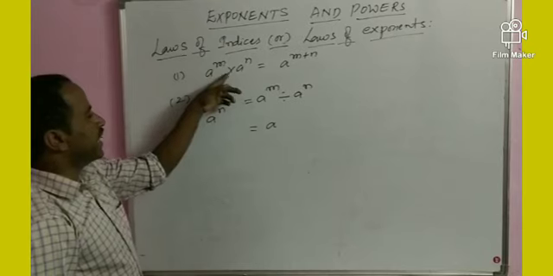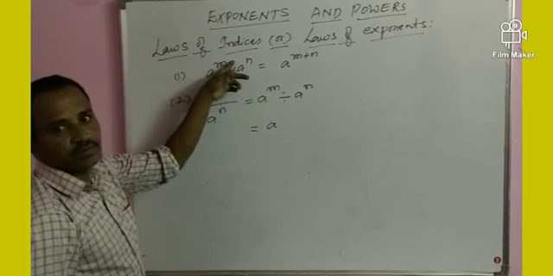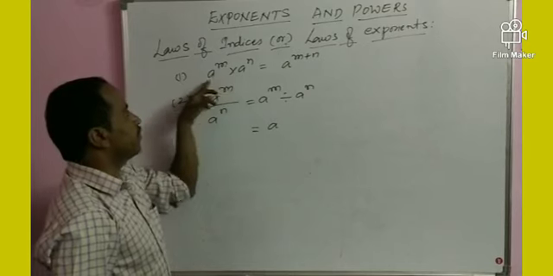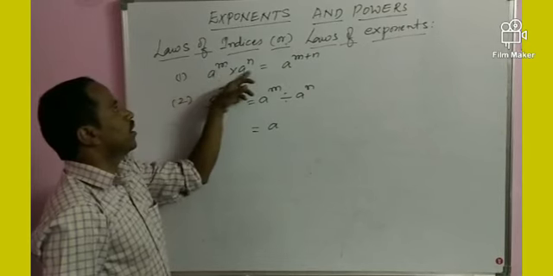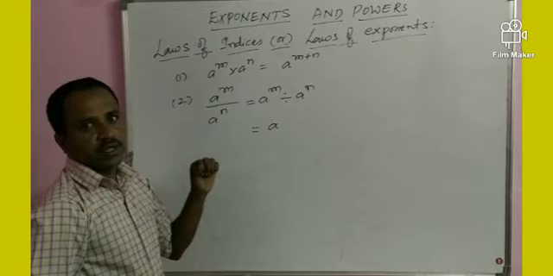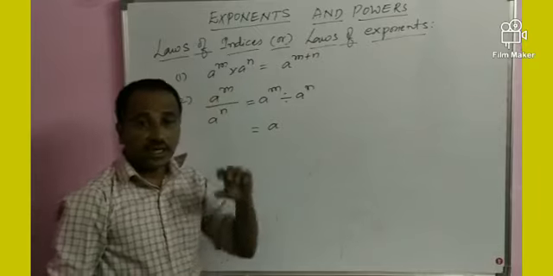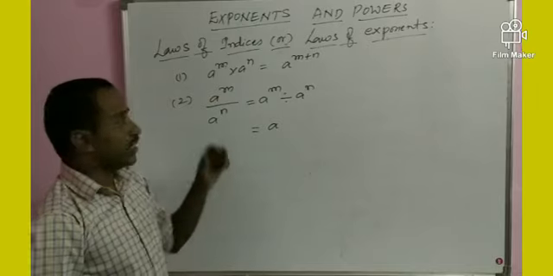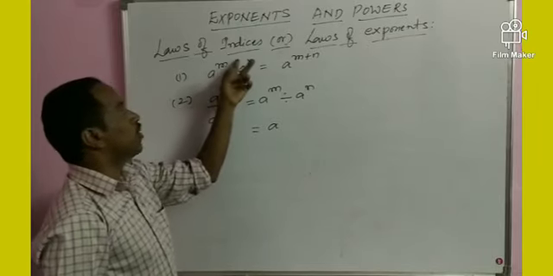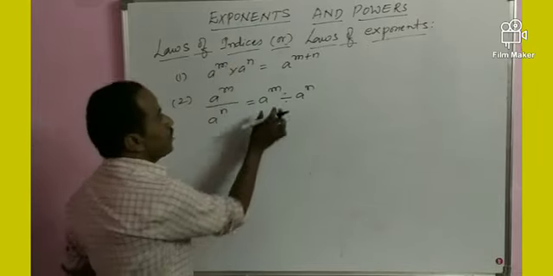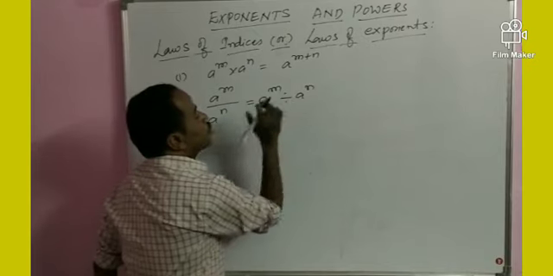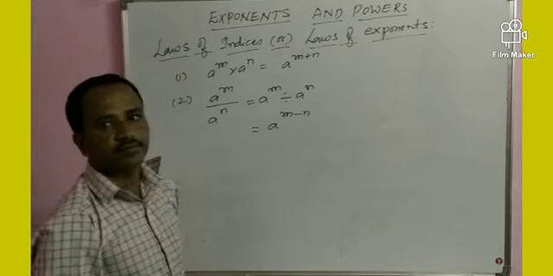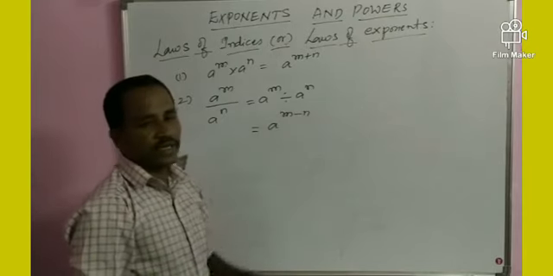When multiplication is there between the two exponents, bases are equal, power should be added. Here also bases are equal, but power should be subtracted.